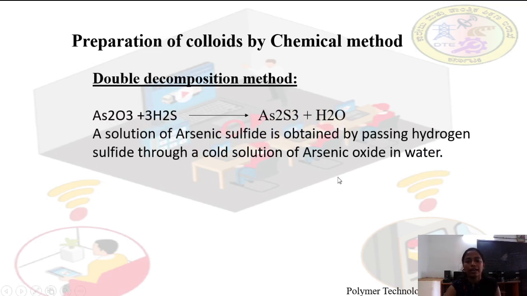A solution of arsenic sulfide is obtained by passing hydrogen sulfide through a cold solution of arsenic oxide in water. So this will get decomposed. As2O3 becomes As2S3 as these two get displaced, and H2S becomes H2O. The solution of arsenic sulfide is obtained by passing hydrogen sulfide through a cold solution of arsenic oxide in water.